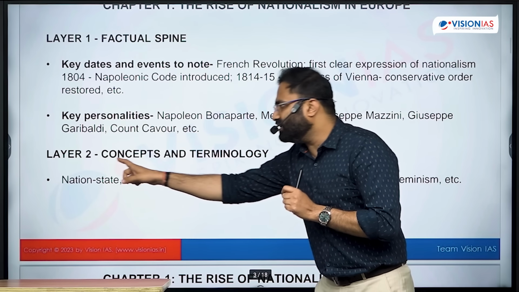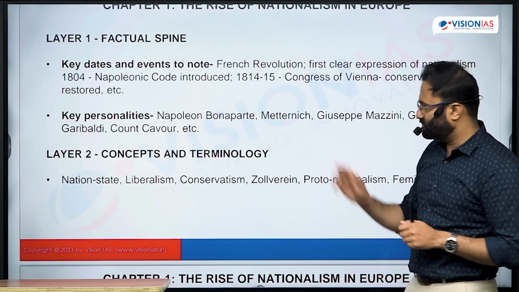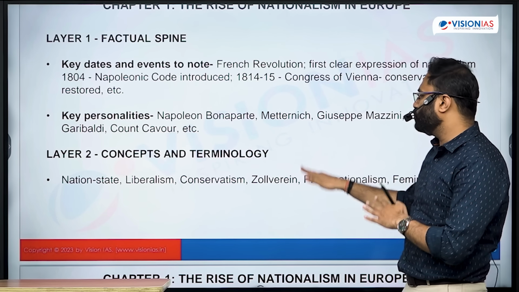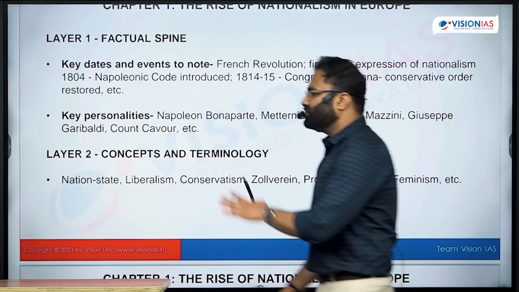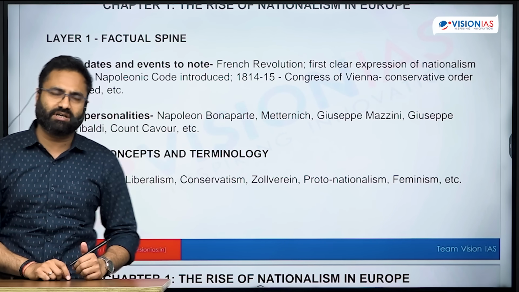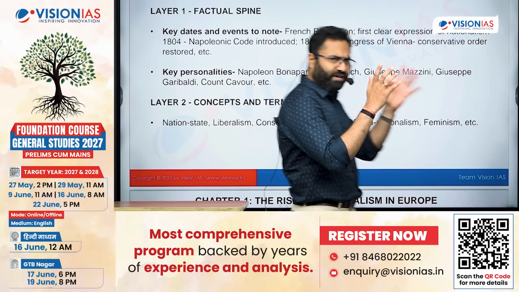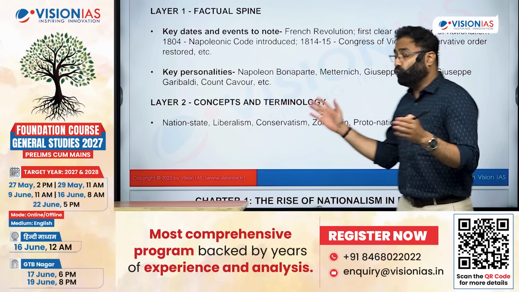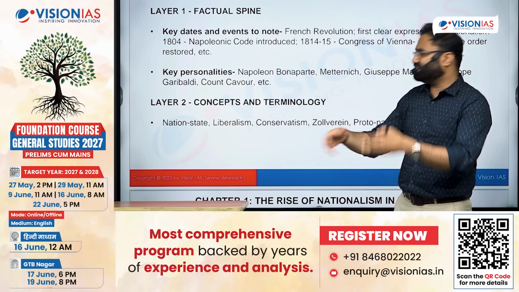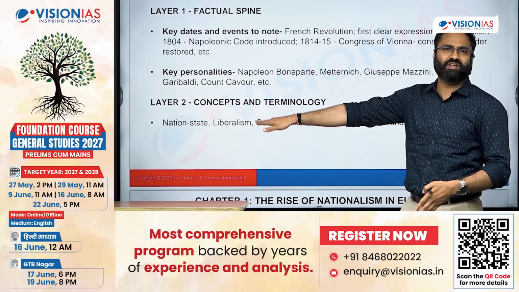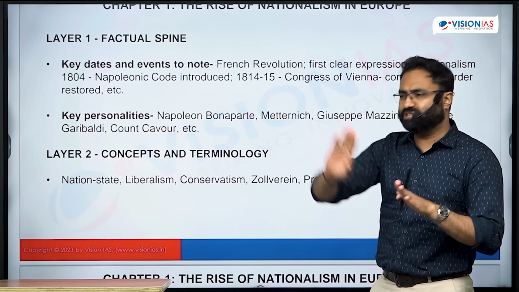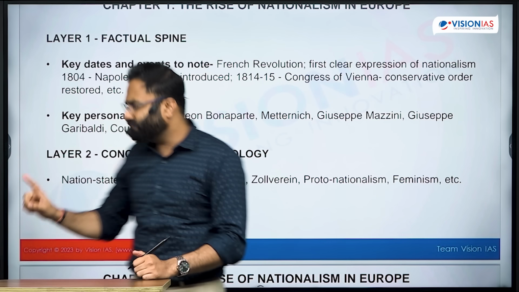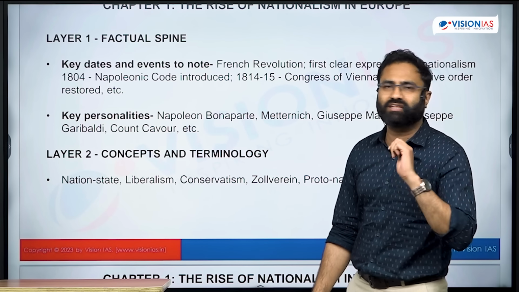The next important thing is layer 2, which is concepts and terminologies. Over here, there are concepts like nation states, liberalism, conservatism, Zollverein, proto-nationalism, feminism. Like nation state: you might know nation, which is the sense of oneness, and state, which is basically a type of geographical expression. Now, what is a nation state? What are its key characteristics? If you get clarity on this concept, then for different subjects, whether international relations or world history, you will know the exact meaning whenever the nation state is mentioned.